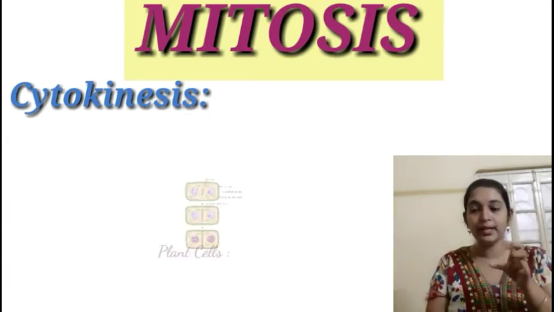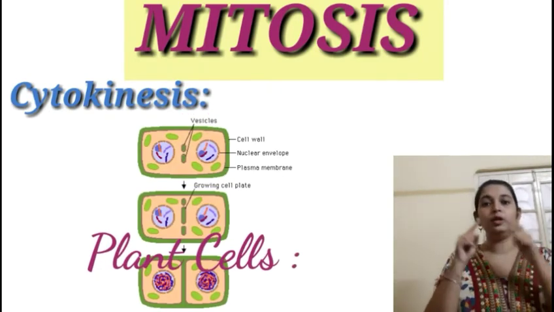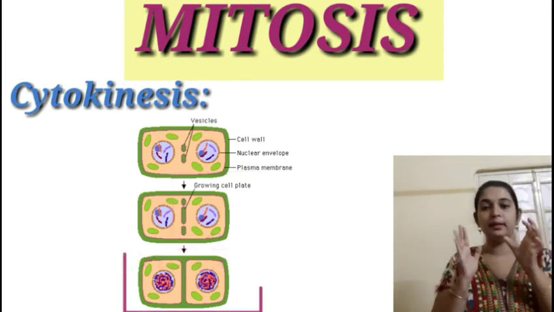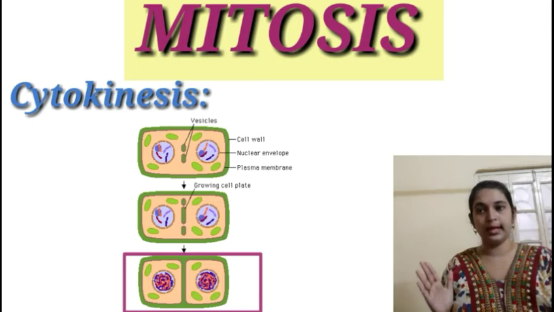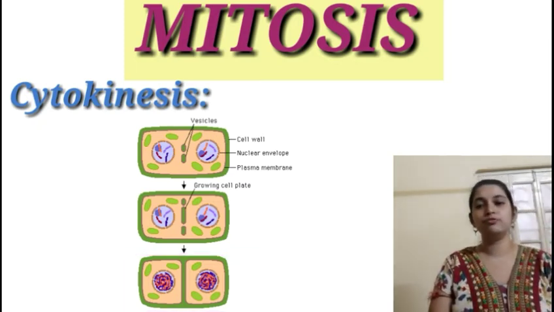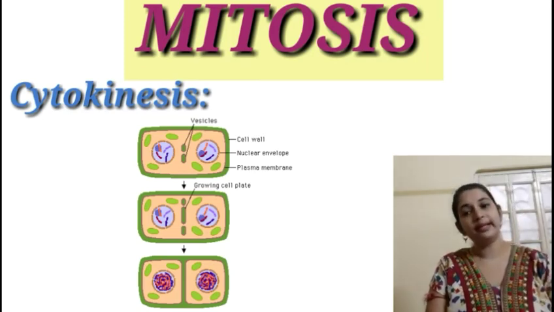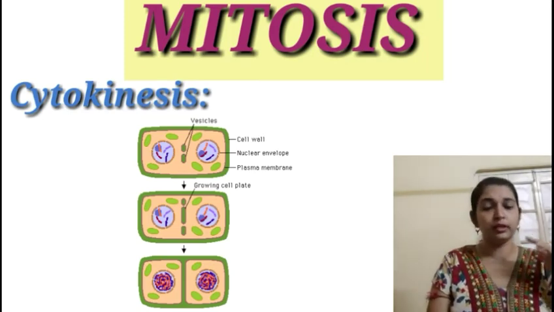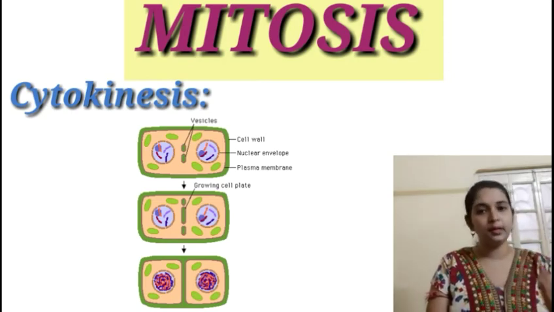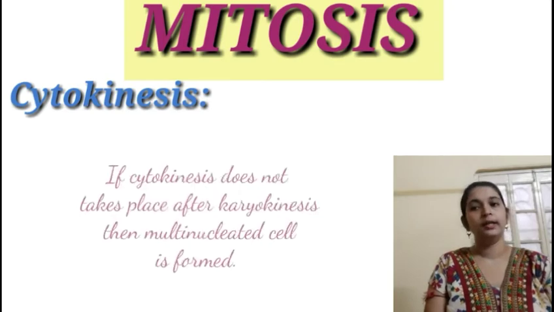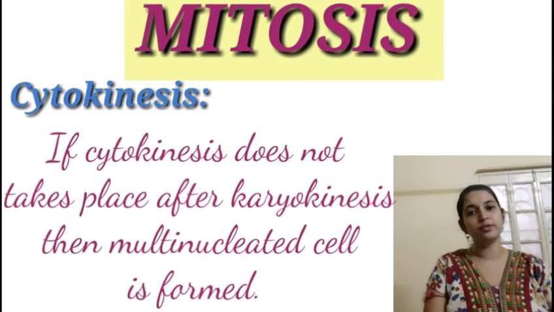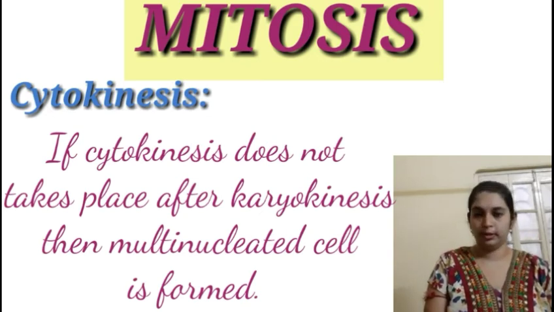Now the cell plate will grow from the center towards the periphery of the cell wall gradually. Ultimately, when the cell plate reaches the cell wall on both sides, the two daughter cells will be formed with two daughter nuclei. So it is very clear that the mechanisms of cytokinesis in plants and animal cells are quite different. After this, organelles like mitochondria and plastids will be eventually distributed to the two daughter cells.